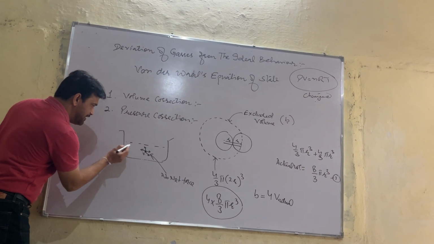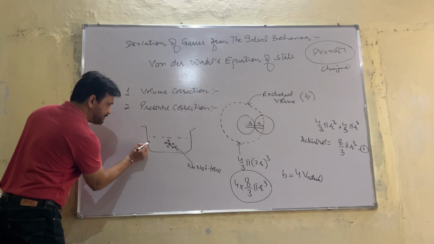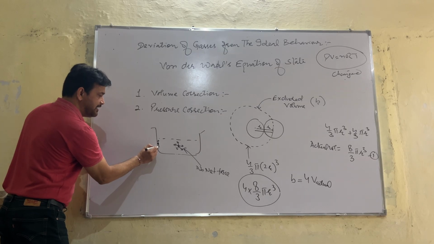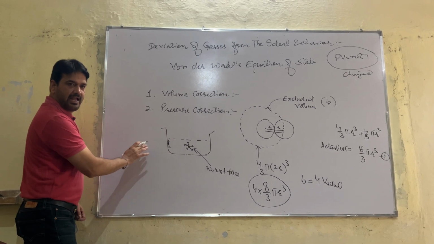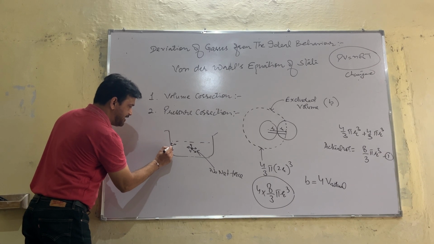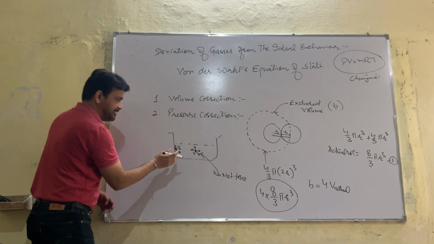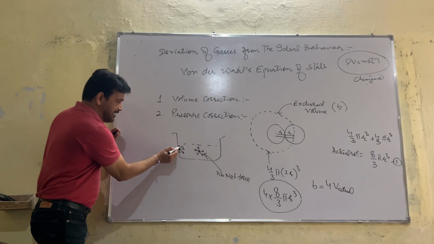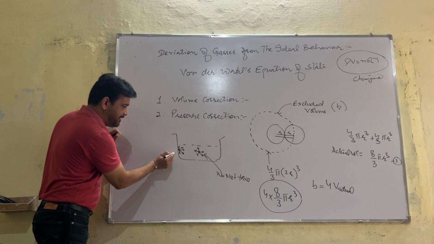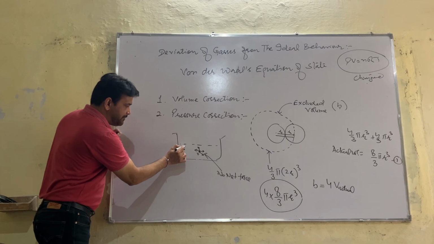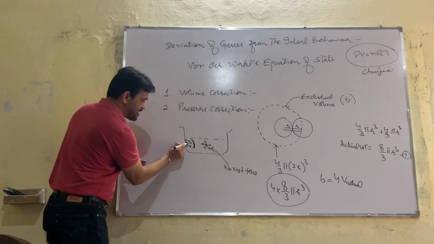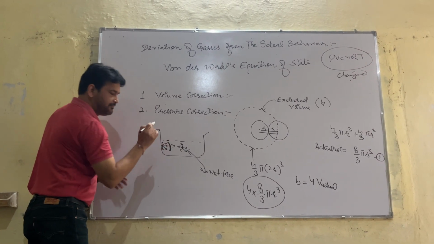And when this gas molecule is about to strike the wall of the container, obviously this side there will be gas molecules, this side there will be gas molecules, attracting and balancing each other. But the forces in this direction are not balanced, because they could be balanced only if there were molecules on this side. These forces will attract the striking gas molecule inward.